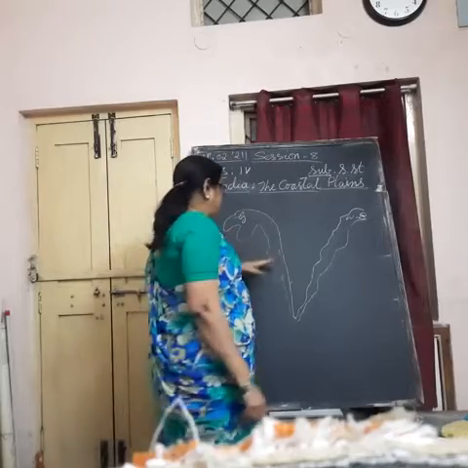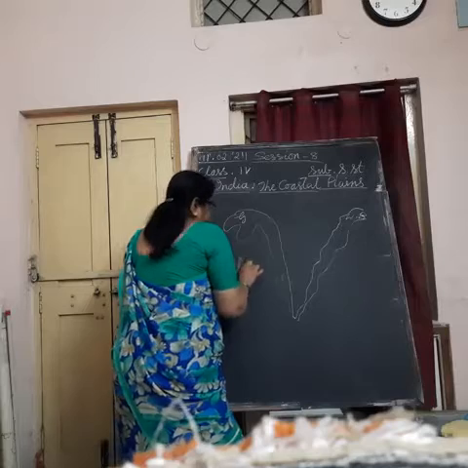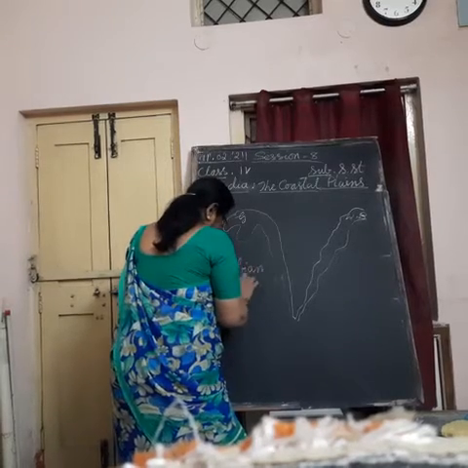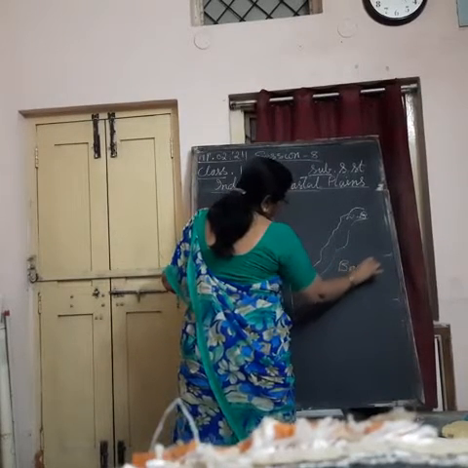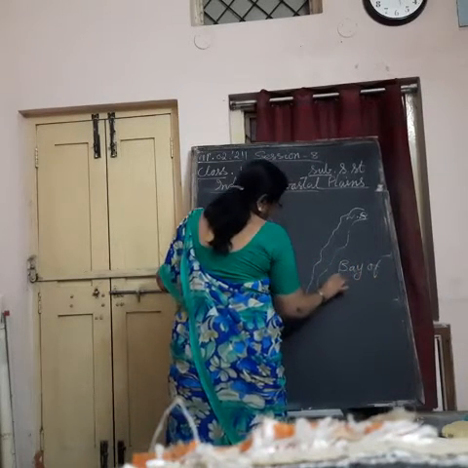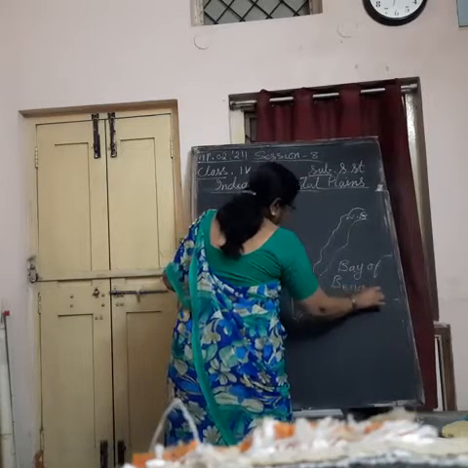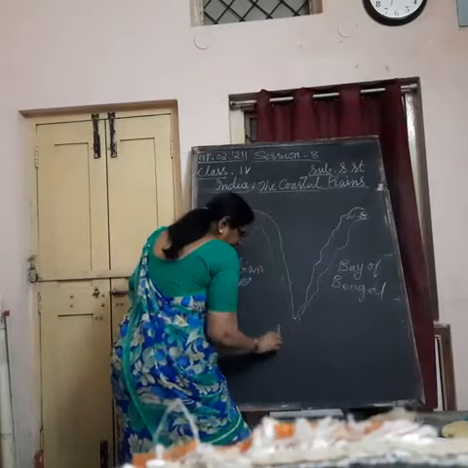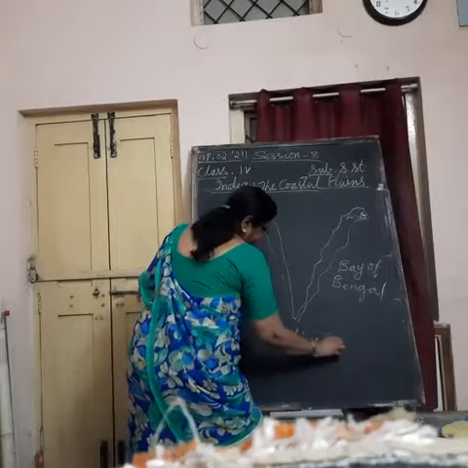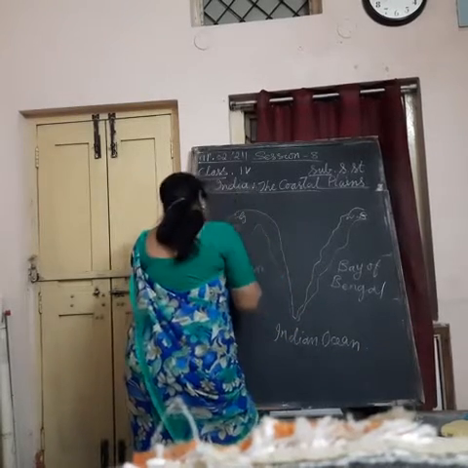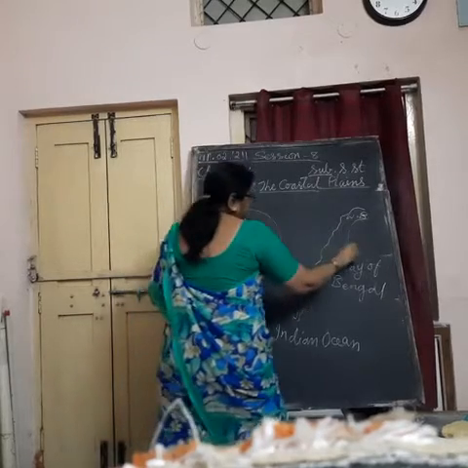Understand? Here we have the Arabian Sea, and here we have the Bay of Bengal, and at the bottom we have the Indian Ocean. Here it is west, here it is east.